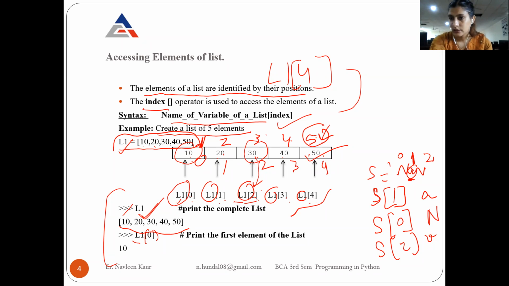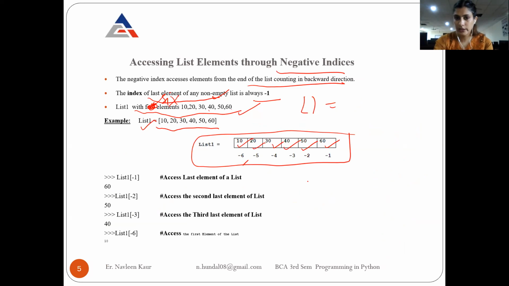This is the same case we were doing with strings also. If there is a string s with the name "nowin" in it, this is the first element, this is the second, this is the third, but the positions always start from 0, 1 and 2. Similarly, in case of a list also, positions always start from 0, right?